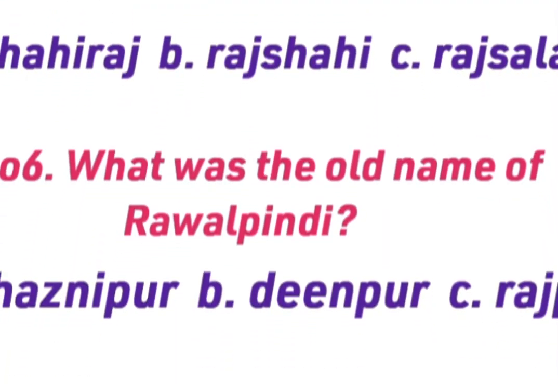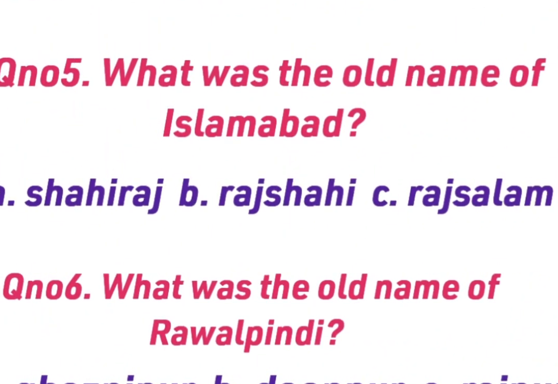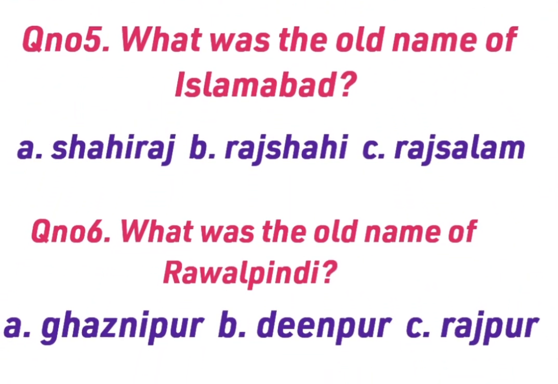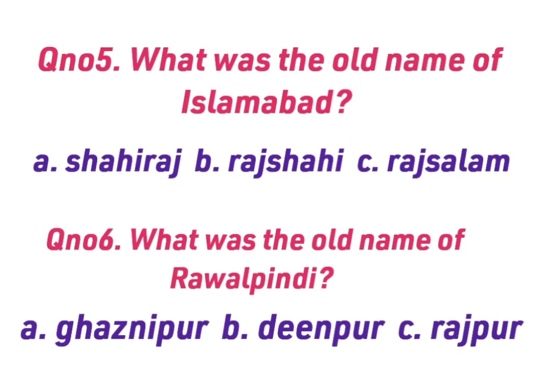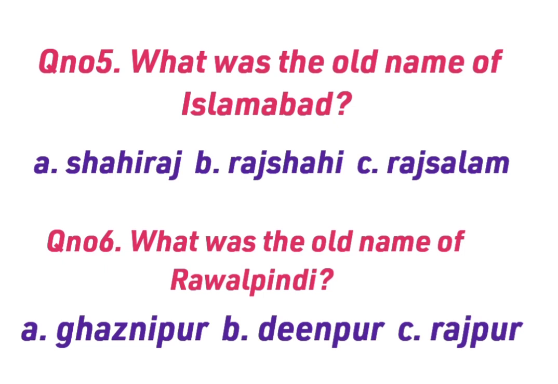Question number 5. What was the old name of Islamabad? Option A Shahi Raj, Option B Rajshahi, Option C Raj Salam. Question number 6. What was the old name of Rawalpindi? Option A Ghaznipur, Option B Deenpur, Option C Rajpur.